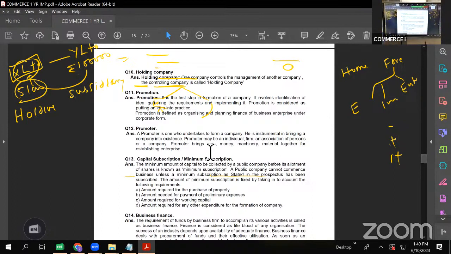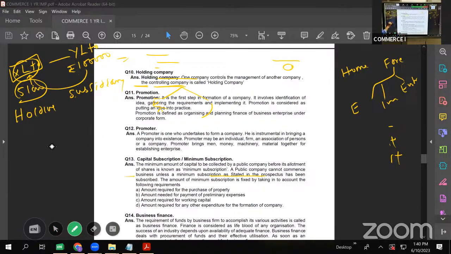Minimum subscription. Now, the minimum amount of capital to be collected by a public company before its allotment of shares is known as minimum subscription. A public company cannot commence business unless a minimum subscription is achieved, and it is said that for a public limited company, at least 90% of subscription should be received. If not, the company cannot commence its operation. Like an example, I'll give. Suppose a company had issued 1 lakh shares. So at least 90%, 90,000 shares should get subscription.